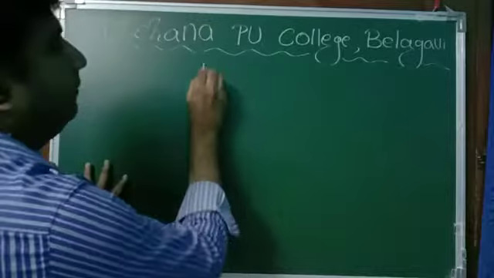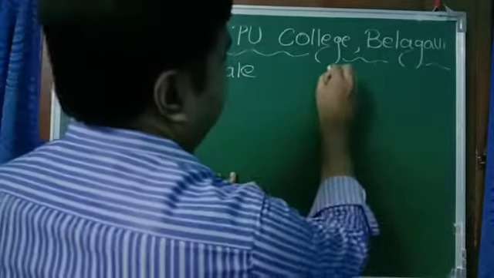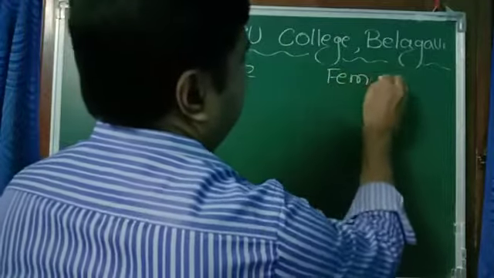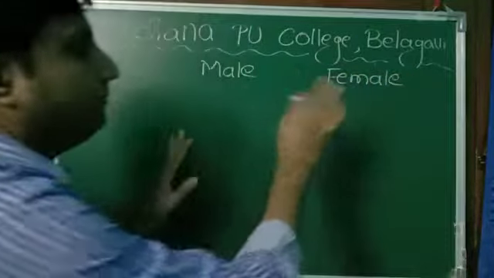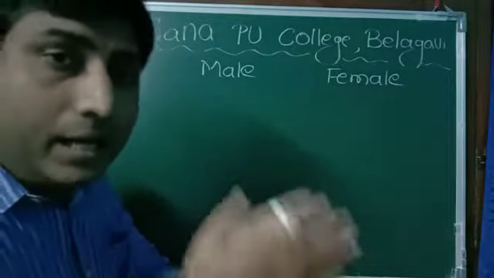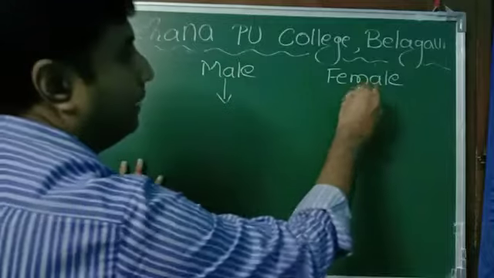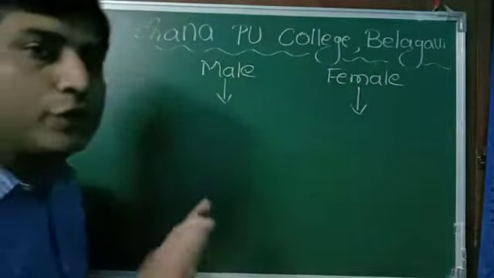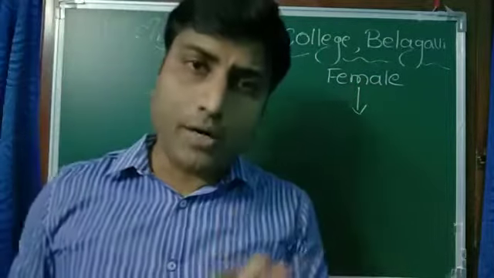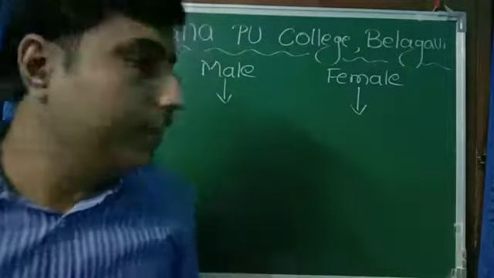See, male and female, these are the parents. Okay, so male has male reproductive organ and female has female reproductive organ. Reproductive organ can also be called as gonads, male gonad and female gonad.